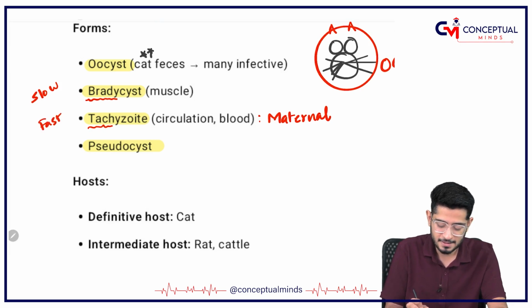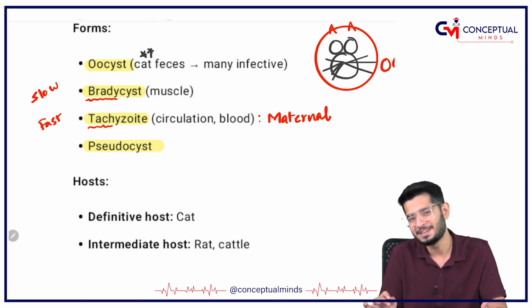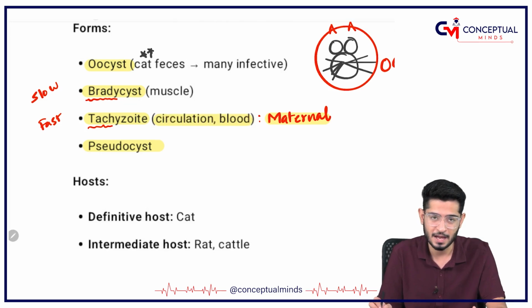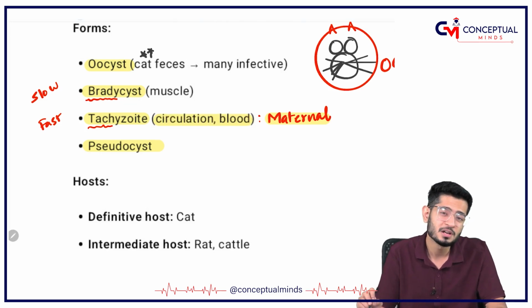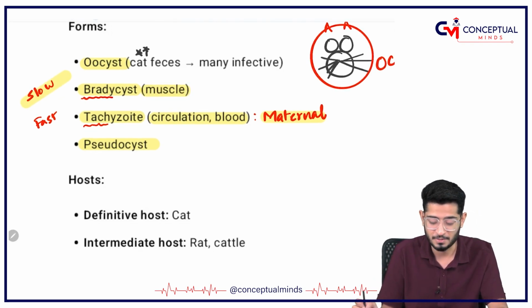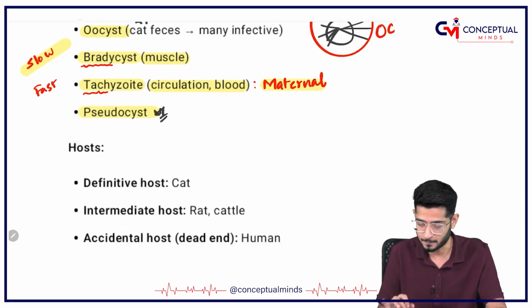How does a child meet the mother? Very fast. That's why tachyzoid, you can remember, is from the mother, in the circulation and the blood. And how does your muscle get built up in the gym? Very slow. So bradycyst is the muscle. And one more obviously is the pseudocyst, which you have to learn.